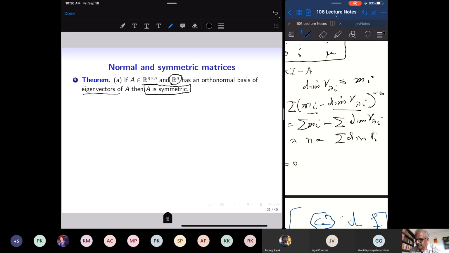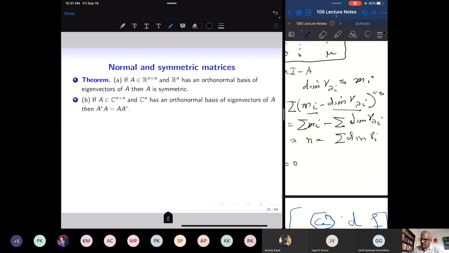Now, if a matrix is diagonalizable, yeah, there is a basis of eigenvectors of R^n. Once I have a basis of eigenvectors, I can apply the Gram-Schmidt process and produce an orthonormal basis of eigenvectors. So this theorem is saying that if a real matrix is diagonalizable, yeah, it has a basis of real eigenvectors of R^n, then it must be a symmetric matrix, because an orthonormal basis can be produced. Okay, so let's assume that I have an orthonormal basis of eigenvectors of A, then the matrix is symmetric.